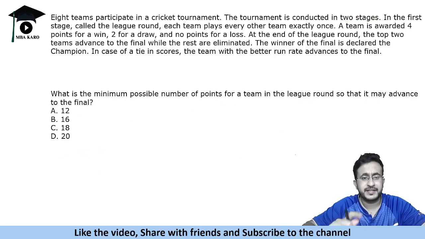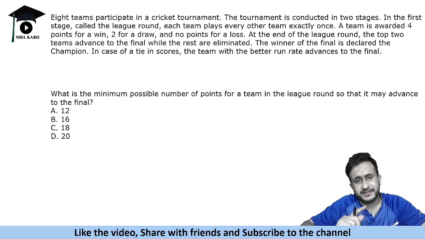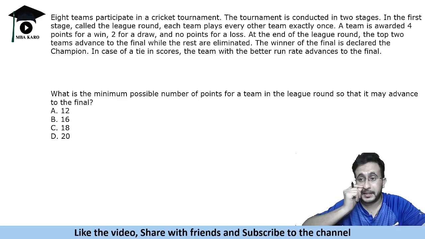All right, let's see the next question. Now these are important ones, very standard questions. I will tell you the technique, you will always get them right. Okay, so it says the minimum possible number of points for a team in the league round so that it may advance to the final. Now minimum points so that a team reaches the final.